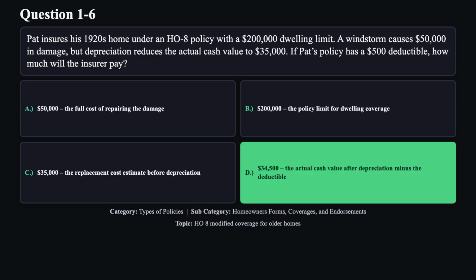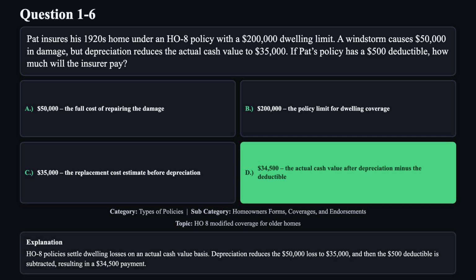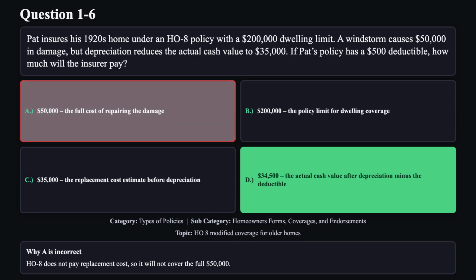The correct answer is D. H08 policies settle dwelling losses on an actual cash value basis. Depreciation reduces the $50,000 loss to $35,000, and then the $500 deductible is subtracted, resulting in a $34,500 payment. Reason A is not correct. H08 does not pay replacement cost, so it will not cover the full $50,000.